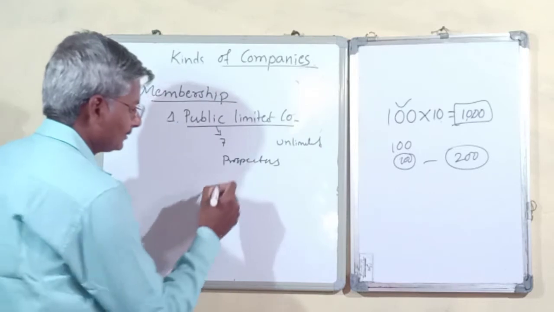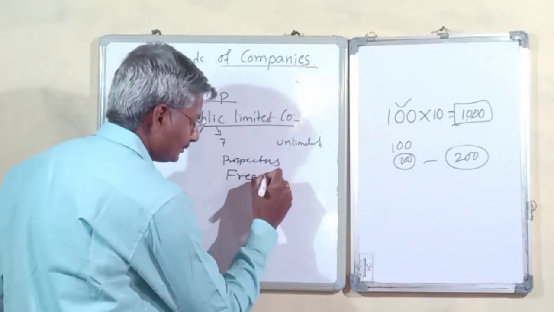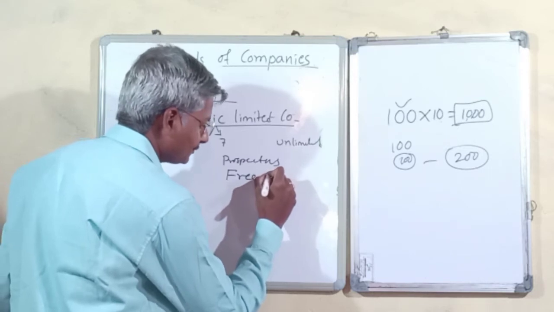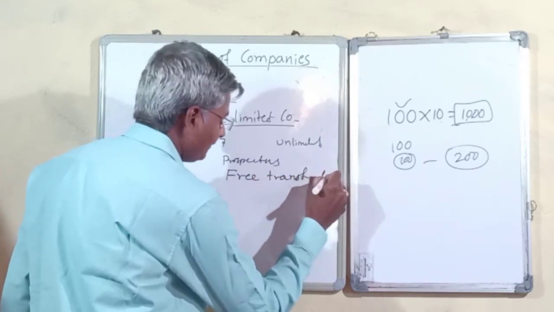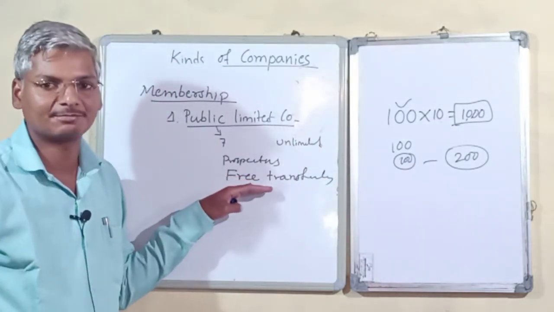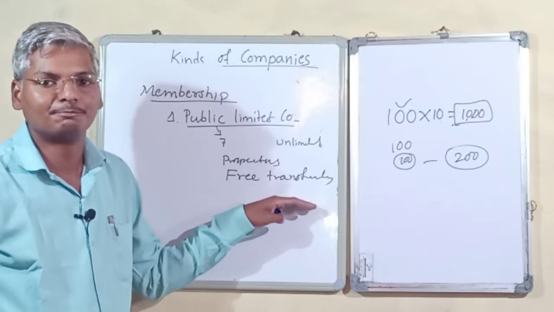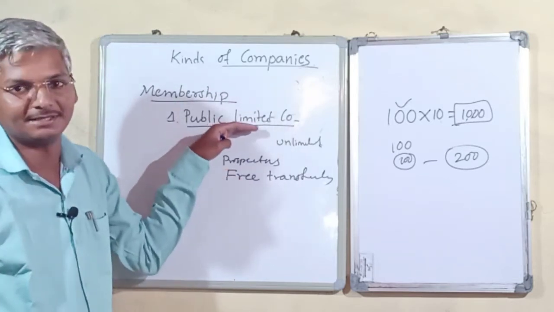And also there are no restrictions on transferability of shares, where it can freely transfer its shares to the public. Those we call public companies.